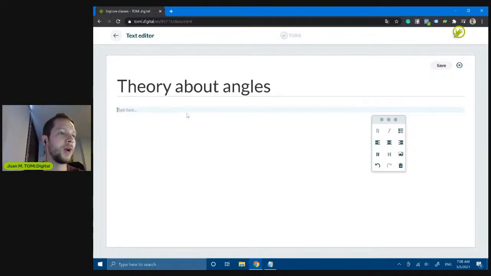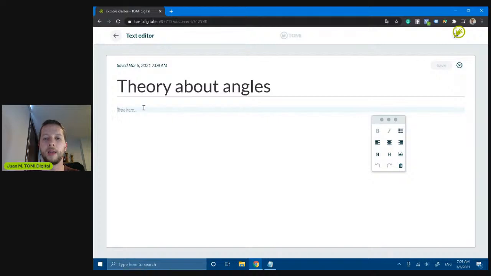There is a question: can we add emojis in the text question? Yes, that was a new feature that we added just a few weeks ago. So probably this is in some beta version, but however, yes, you can add emojis to the text.